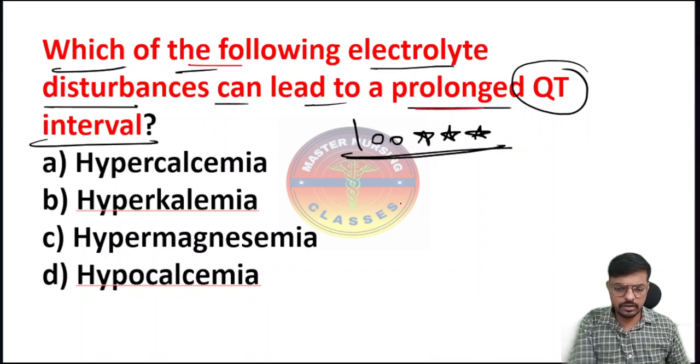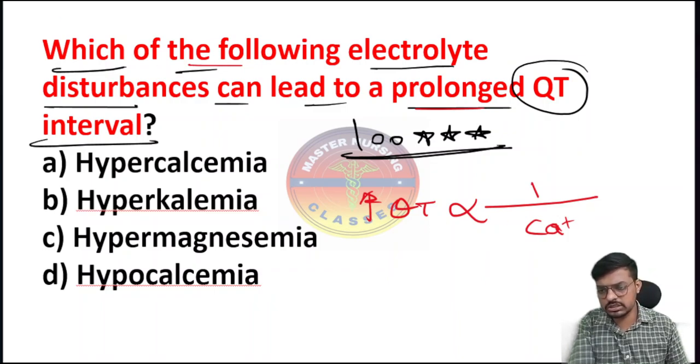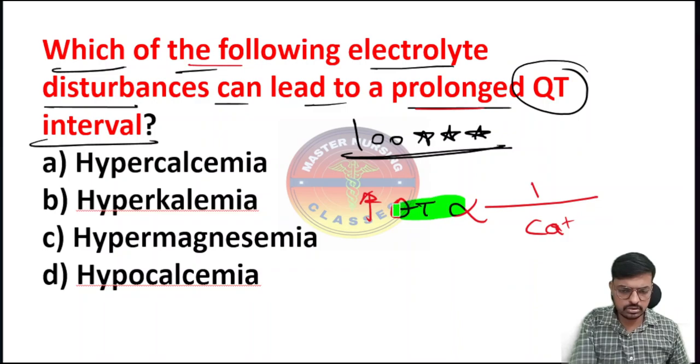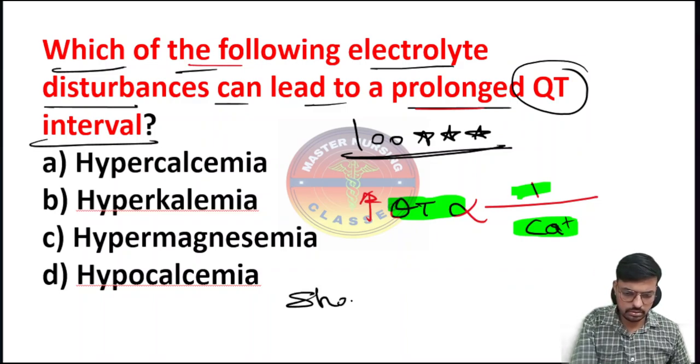Remember, if the QT is prolonged, it means the calcium is decreased. So QT increases, that means the calcium decreases. The QT interval is inversely proportional to the calcium. So in case of a short QT, the calcium will be increased.